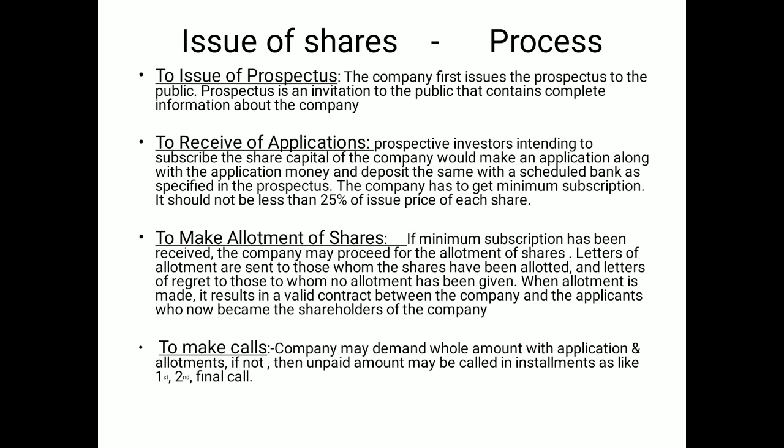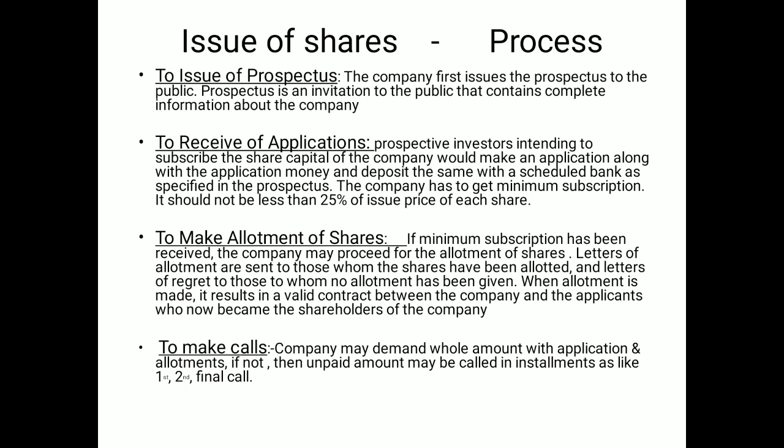Number two, receive the application. On the basis of the prospectus, the general public subscribes for the shares and attaches the money along with the applications, and deposits it to a particular bank called a scheduled bank, meaning the bank which is listed by the company and specified in the prospectus. The company has to get the minimum subscription, the minimum amount at the time of application. It should not be less than 25% of the issue price.